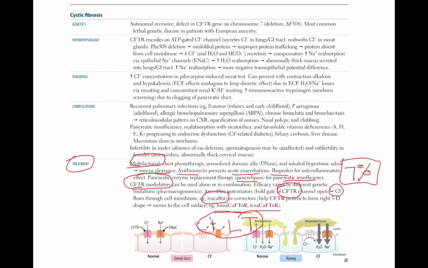Lumacaftor and tezacaftor help the CFTR protein form its 3D shape, so it moves to the cell surface. So lumacaftor, tezacaftor, and ivacaftor are the main treatment options for cystic fibrosis.